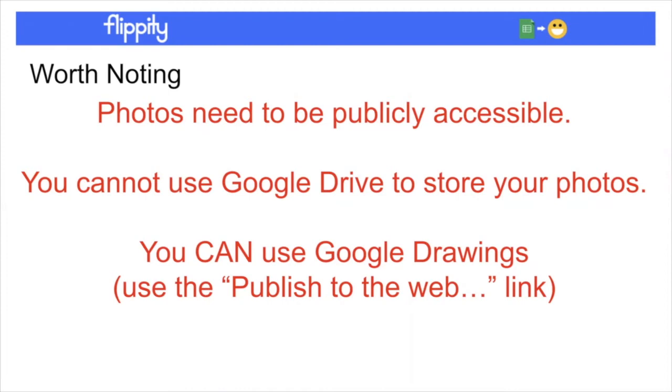I'll go into that in a little more detail. You cannot use Google Drive to store your photos. If you do know about Google Drawings, use that. So you can take a photo, put it in a Google Drawing, save it, and publish to the web, and that file would be publicly accessible. Just make sure you grab the publish to web link.